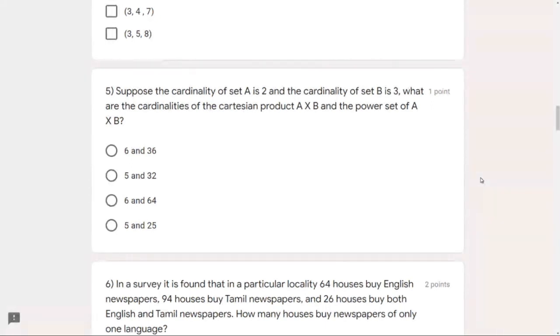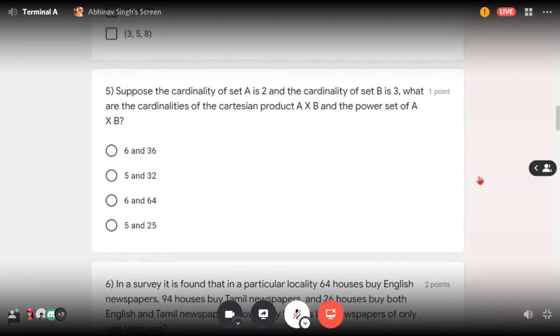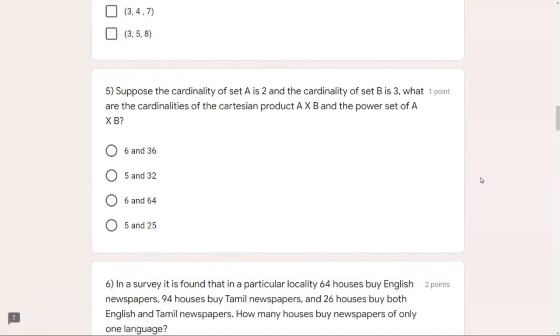Then since the first element has been done, we proceed to the second element, that is 2 in the set A. So it will be 2, 3, 2, 4 and 2, 5. Remember, these 2, 4, 2, 5 are all single elements of the Cartesian product.